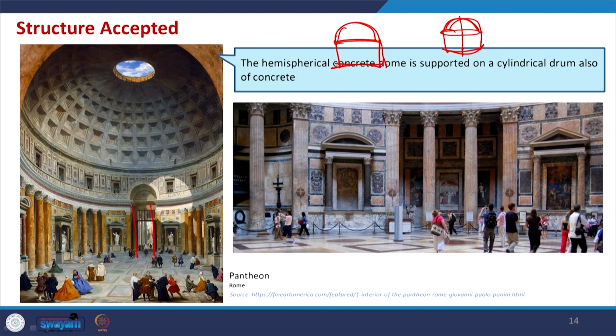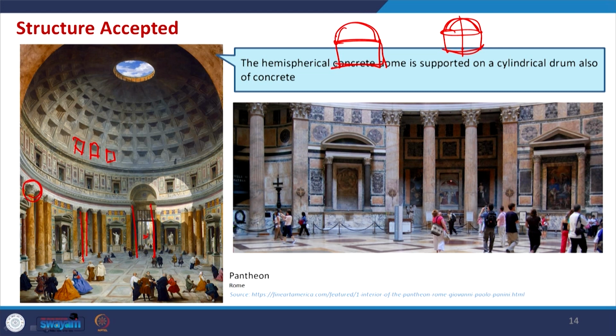There is some void created, an entrance somewhere, the use of Corinthian columns, solid and void, and even some carvings in the rooftop. Overall it is giving something beyond your cylinder and hemispherical dome.